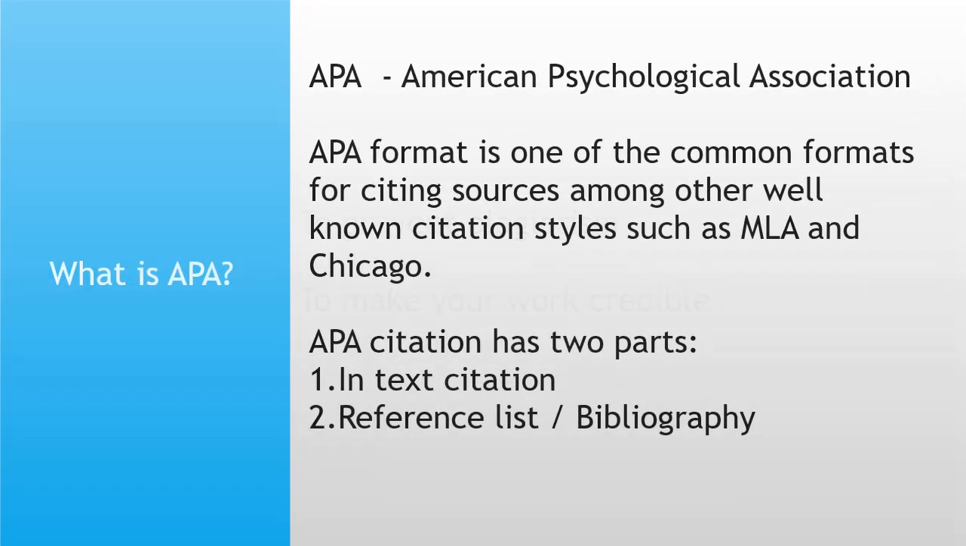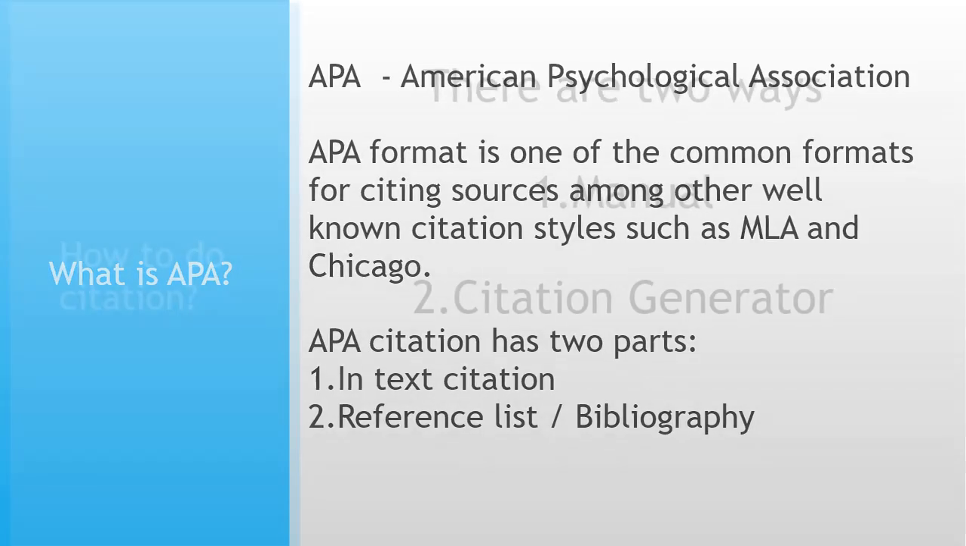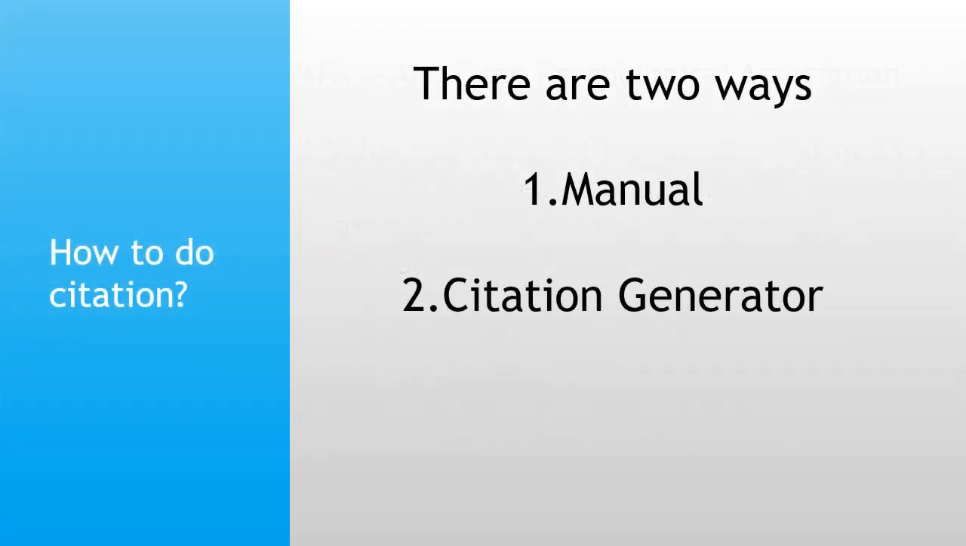APA is a style of citation which is an abbreviation for American Psychological Association. APA is the most preferred citation for management-related research. There are two parts for APA citation, in-text citation and reference list. How to cite the document?